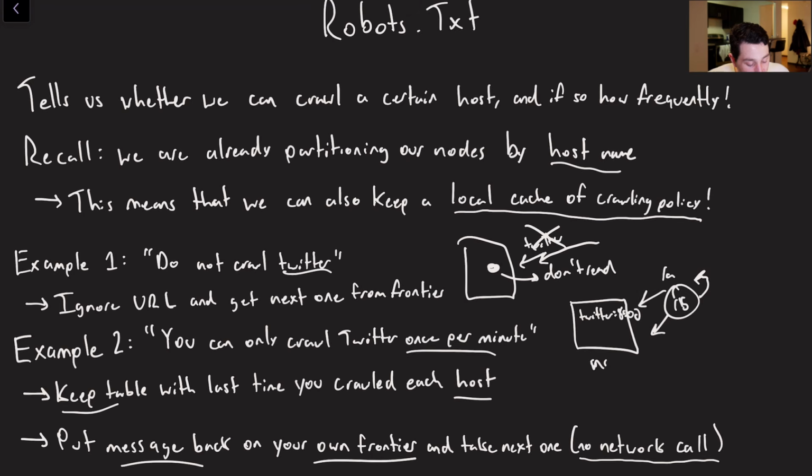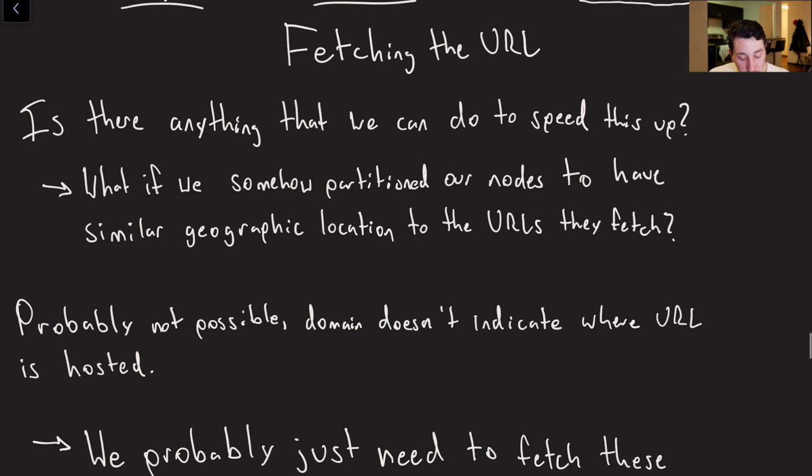Now ideally, this is not going to involve a network call if our frontier, whatever that may be, and our actual processing node itself are co-located. It's possible that they could be on different servers, in which case that operation gets a little bit more expensive to throw something back on the frontier, and we would have to discuss that further, but in my ideal world, they don't require a network call.